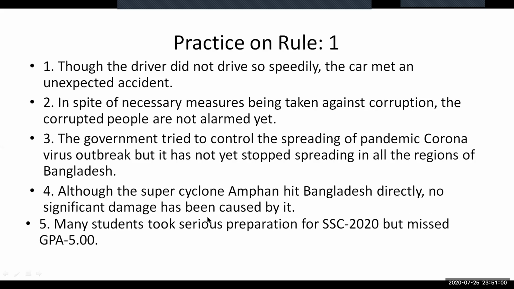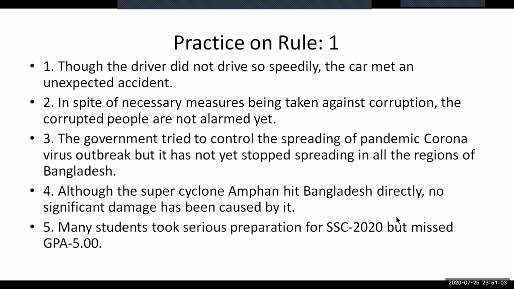Number 5 is a compound one, which is to be changed to simple and complex. We can understand that this statement is in compound form because there is the coordinating conjunction but in the middle of the sentence, and the clauses are separated by the conjunction but. So make this a simple and complex one.